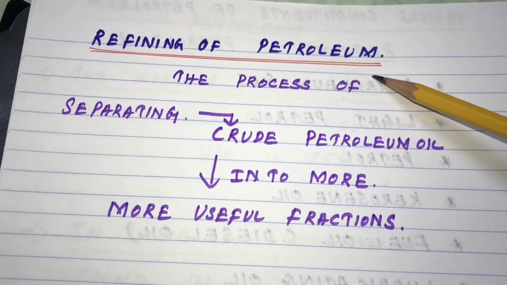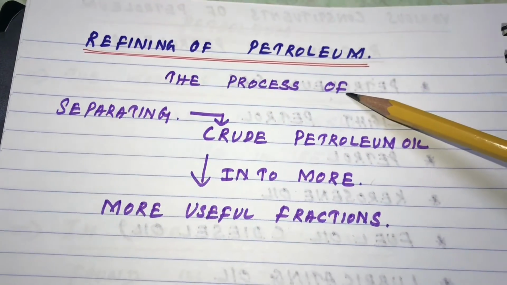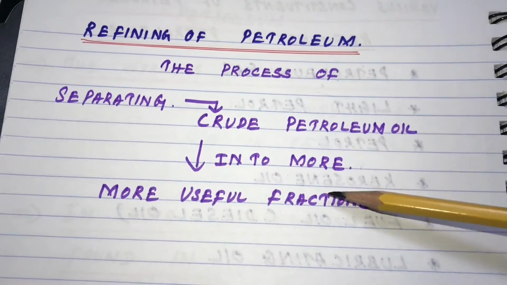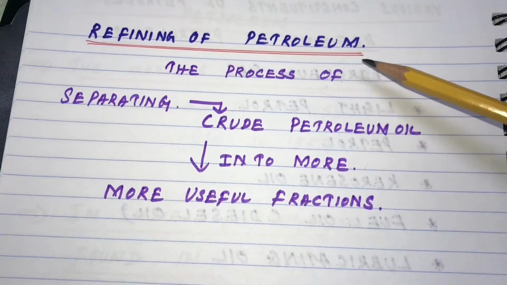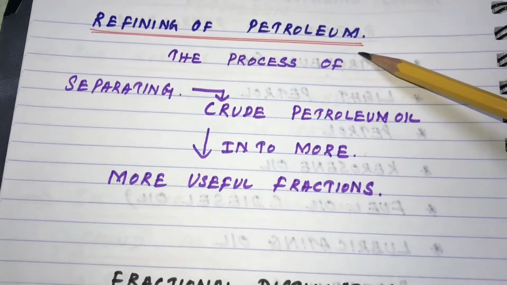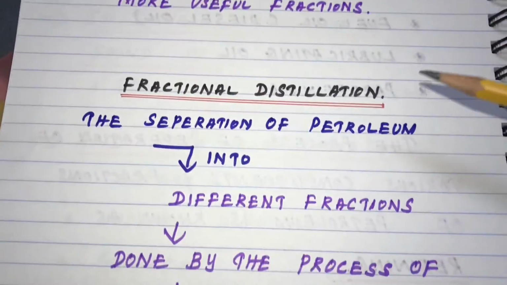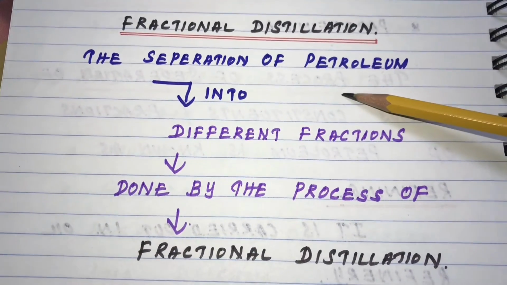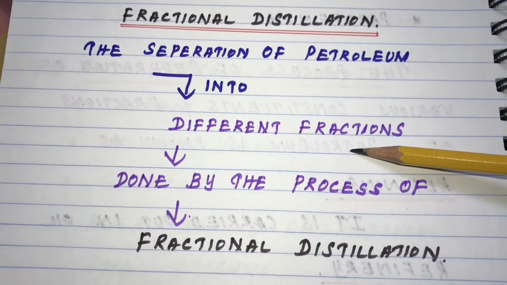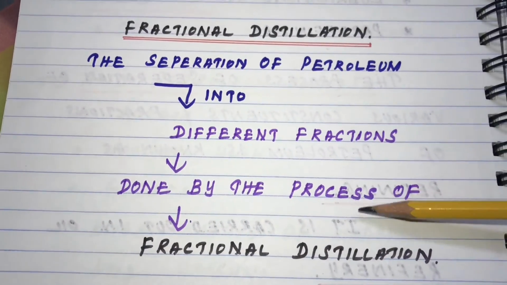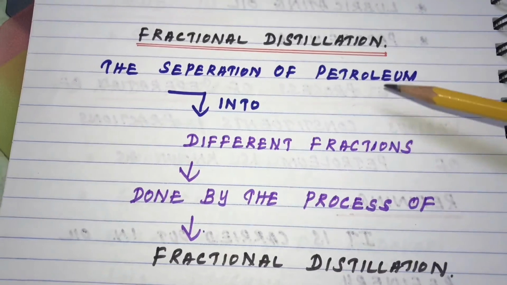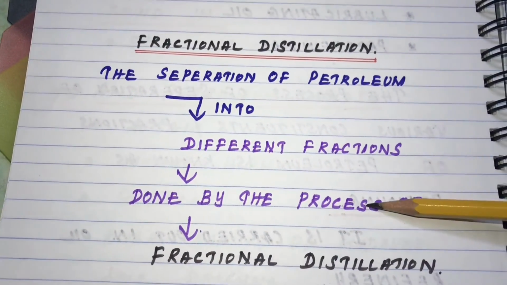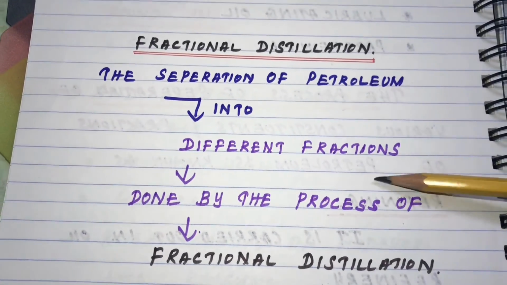And what is fractional distillation? It is the separation of petroleum into different fractions done by the process called fractional distillation.